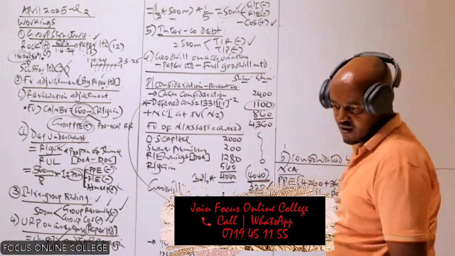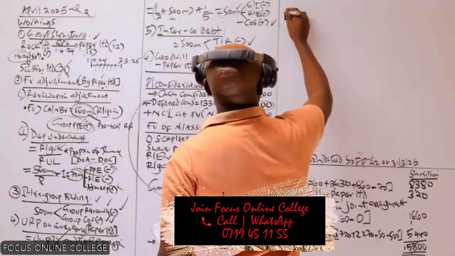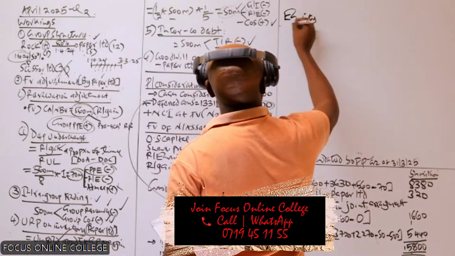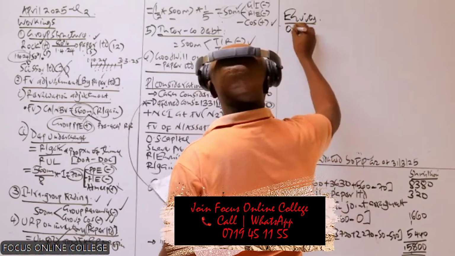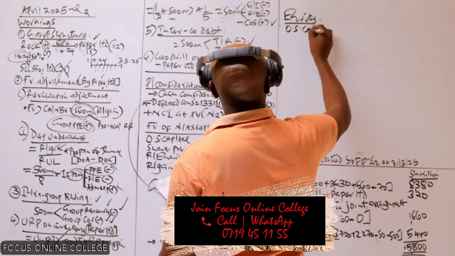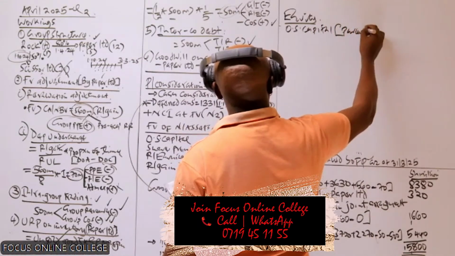Yes. So then from this, we need to move, and basically we record equity. For the equity, we will start with the ordinary share capital. I hope you can recall, we don't consolidate this.